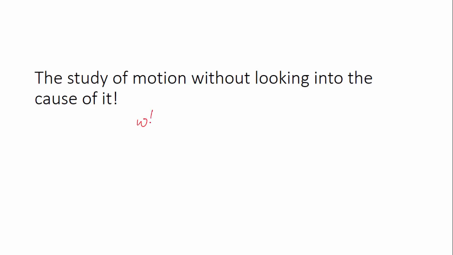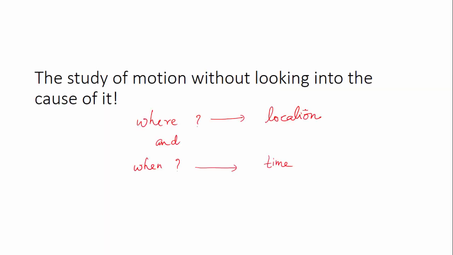Those questions are where and when. That's it. So when actually corresponds to time, and this where is actually corresponding to location. So in kinematics, what we study is, as the time goes on, how the position of an object changes. Position of an object, in the sense, means whatever be the object.